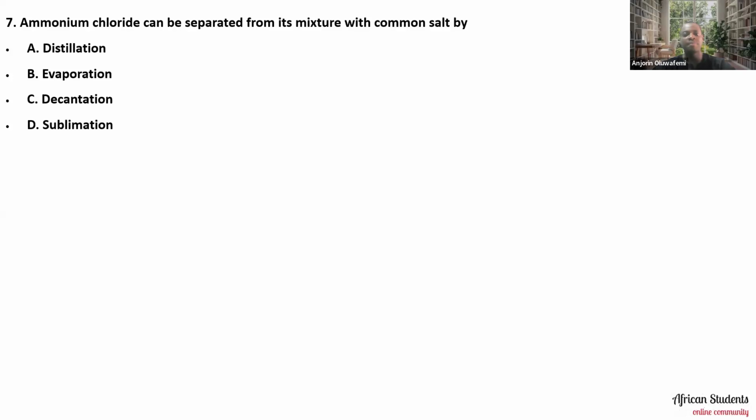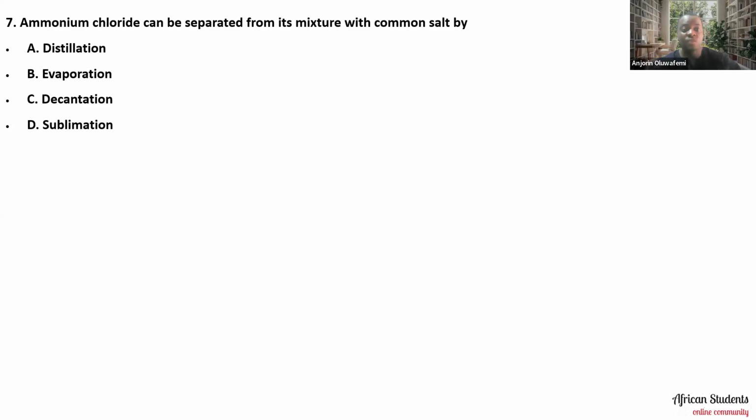Yeah, okay. So if you look at it critically, ammonium chloride is a substance that can move from the solid phase to the gaseous phase.